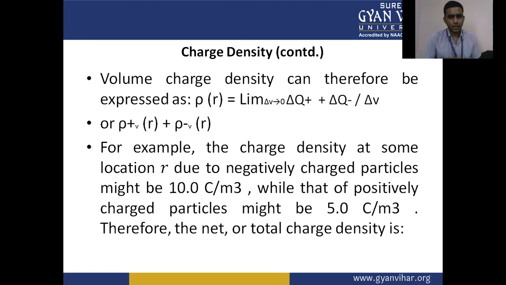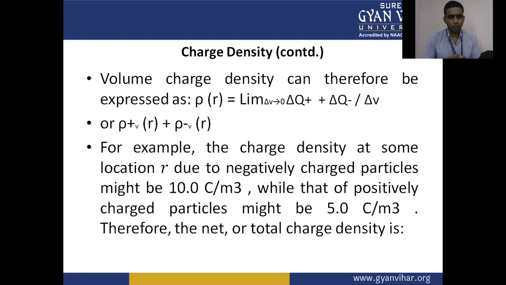For example, the charge density at some location r due to the negatively charged particles might be 10.0 coulombs per meter cube, while that of positively charged particles might be 5 coulombs per meter cube. So this is the unit of the volume density, that is the coulomb per meter cube, which we have already discussed.